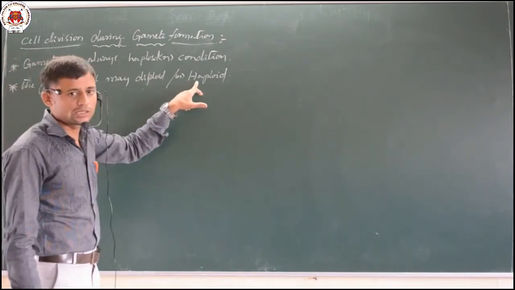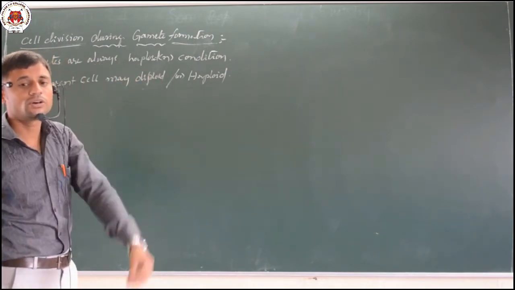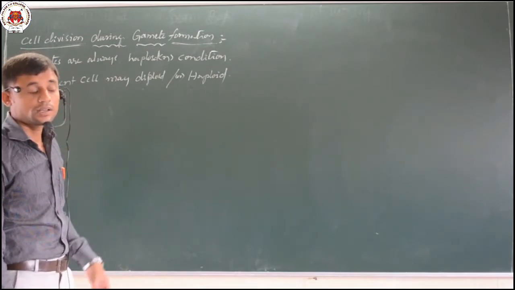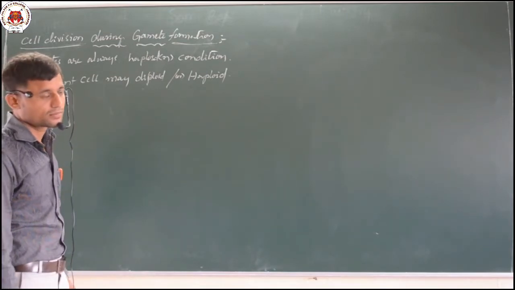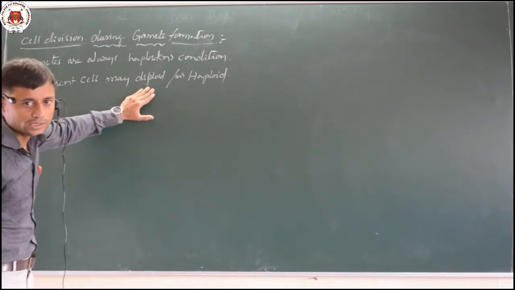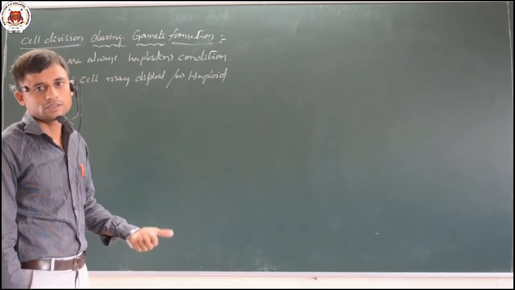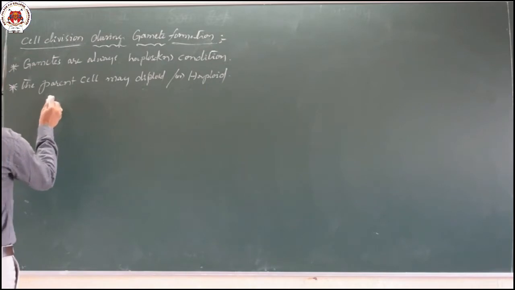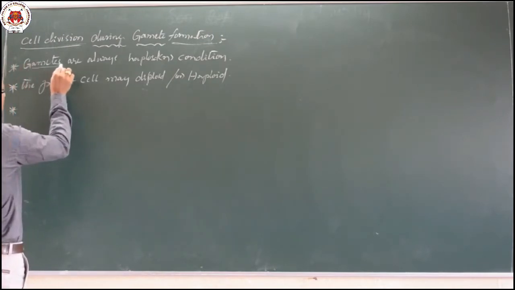A haploid parent can also undergo meiosis to produce haploid gametes, which we can see in a majority of algae like Cladophora, Oedogonium, and Chara. Likewise, the parent cell may be diploid, because the majority of parents are diploid cells which undergo meiosis. So a meiotic process helps in the formation of gametes.